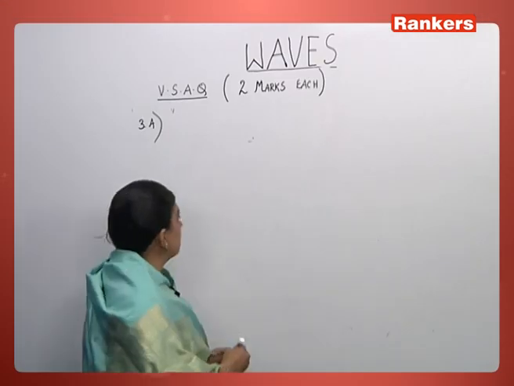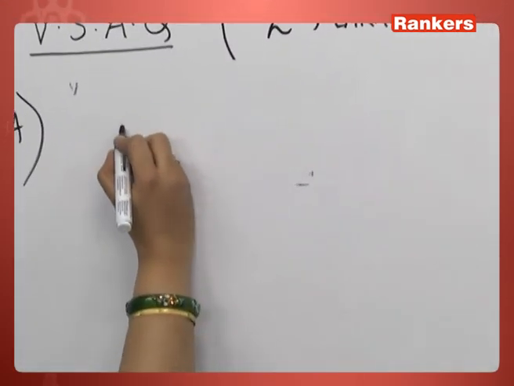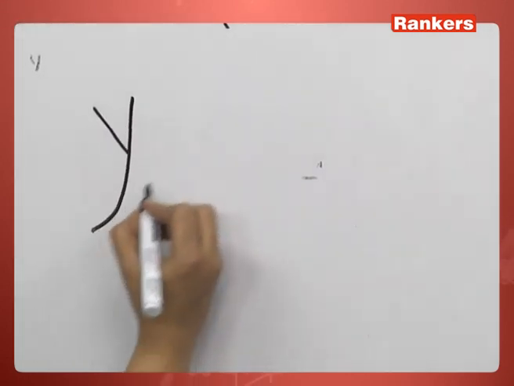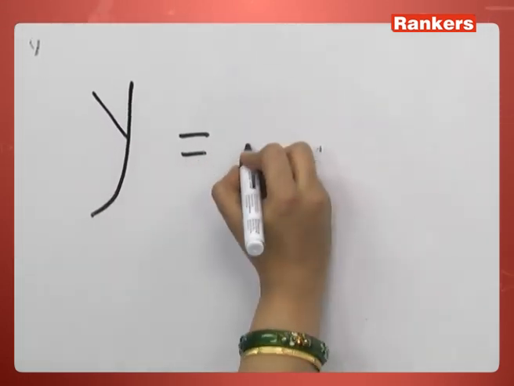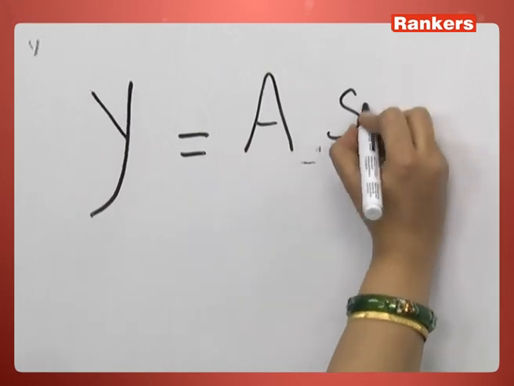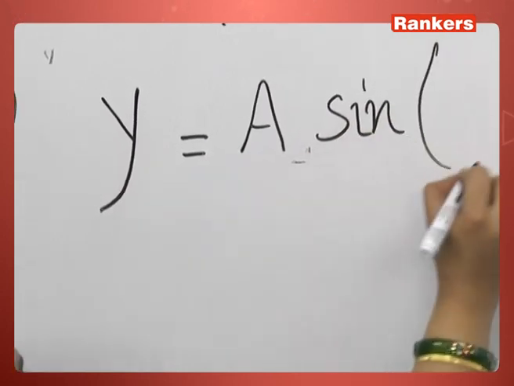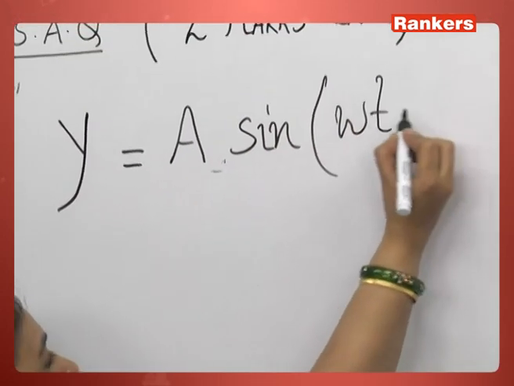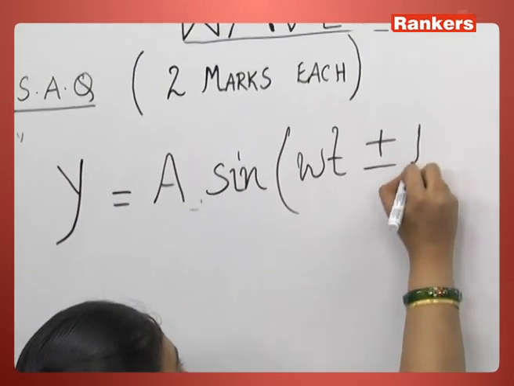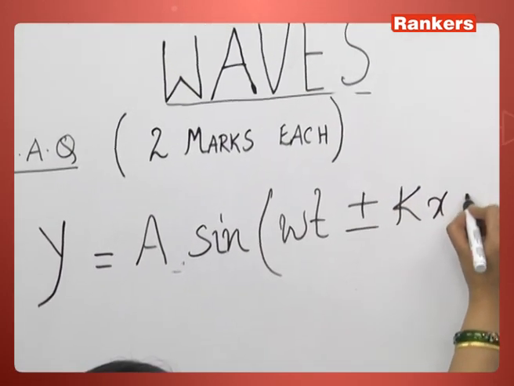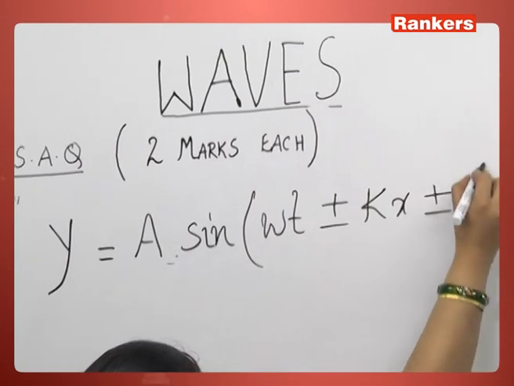For such a progressive wave, the displacement equation is represented by y = a sin(omega t plus or minus kx plus or minus phi).